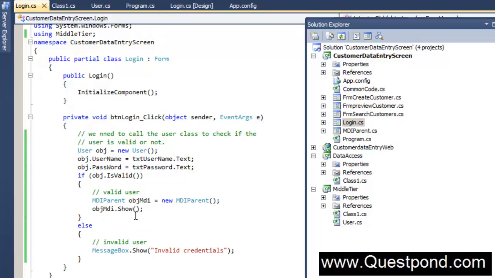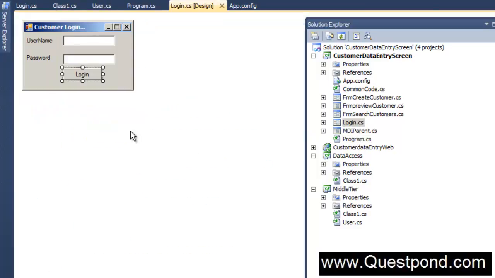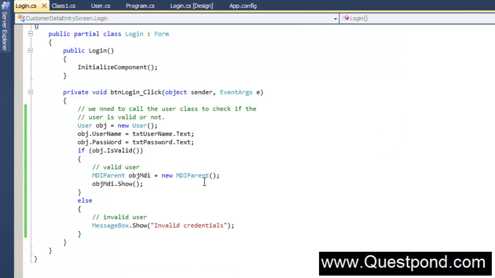So in other words, when the application first starts, it goes and invokes this login form. Now this login form, in its button click, checks if the username and password are proper or not. If the credentials are not proper, it shows a message box saying invalid credentials, and otherwise it goes and invokes the MDI parent. Now there is a big problem with this approach. Let me explain the problem.